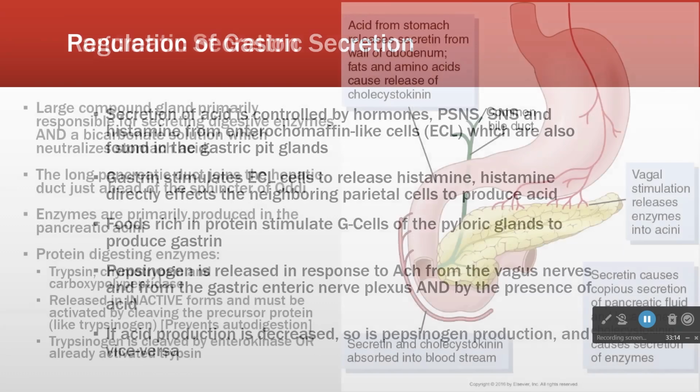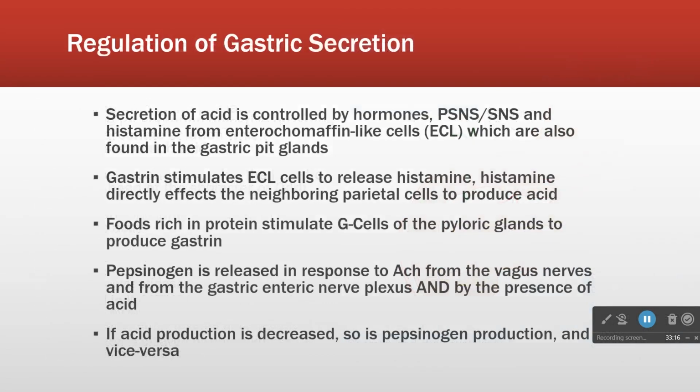Now, what I realize is not necessarily in here is why do we have stomach acid in the first place? Two main reasons. Number one, it helps to keep infectious material out of the gut, right? Most bacteria die in low pH, so it's a protection.